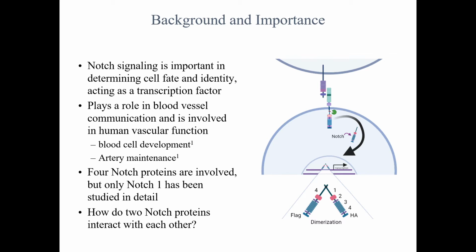Four Notch proteins are involved, but only Notch 1 has been studied in detail. And as we can see through the signaling mechanism, what happens is this protein ends up getting cleaved off and goes into the nucleus where it interacts with another Notch that was cleaved off. We want to know how these specific Notches interact with each other because there are 4 different types. In this experiment, we looked at how Notch 4 interacts with all the other Notches when they were all in the presence of each other.